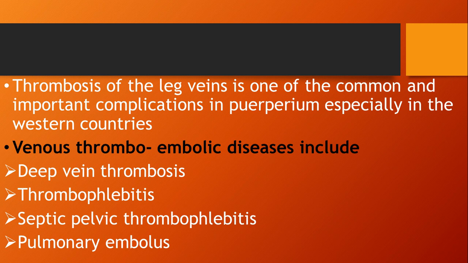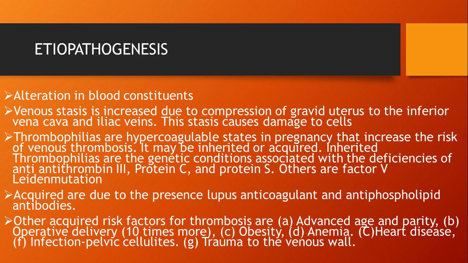The next is venous thromboembolic disease, which includes deep vein thrombosis, thrombophlebitis, septic pelvic thrombophlebitis, and pulmonary embolus. The etiopathogenesis is alterations in the blood constituents, because as we have already discussed, blood composition changes take place in the antenatal time and in the postnatal time. Then venous stasis is increased due to compression of the gravid uterus on the inferior vena cava and iliac veins. The weight of the gravid uterus over the femoral veins causes venous stasis.